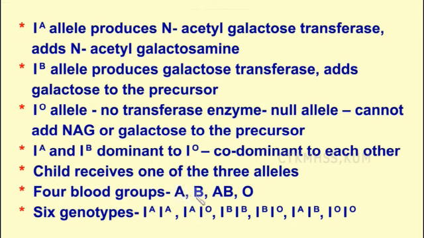One is A, B, AB and O. So how are the genotypes? Based on these blood groups, we have 6 genotypes. Either it can be IA-IA, A blood group, IA-IO, again A blood group, IB-IB, B blood group, IB-IO, B blood group, IA-IB, AB group, and IO-IO, O group. So 6 genotypes are possible based on these blood groups.